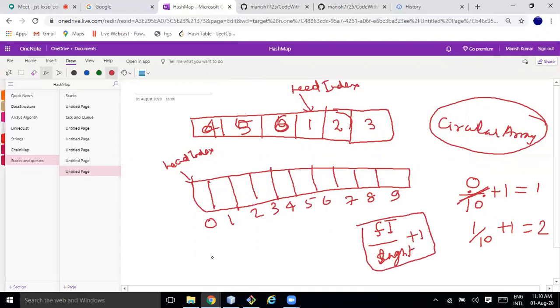So suppose here, this is the first index, suppose 9. So after 9, where should I place? Can we do 9 modulus 10 plus 1? So 9 modulus 10 is what? It's 9. 9 plus 1 is, okay, one second. I'm making one silly mistake. Hold on.